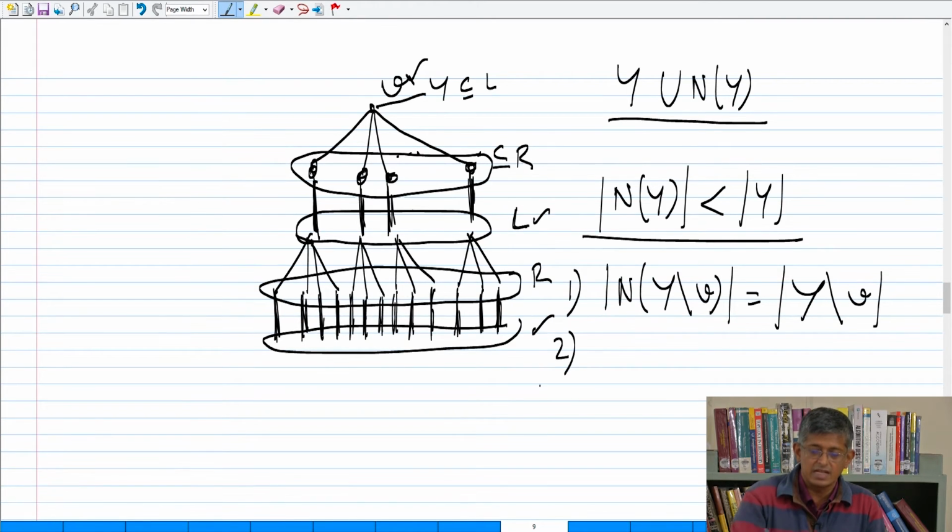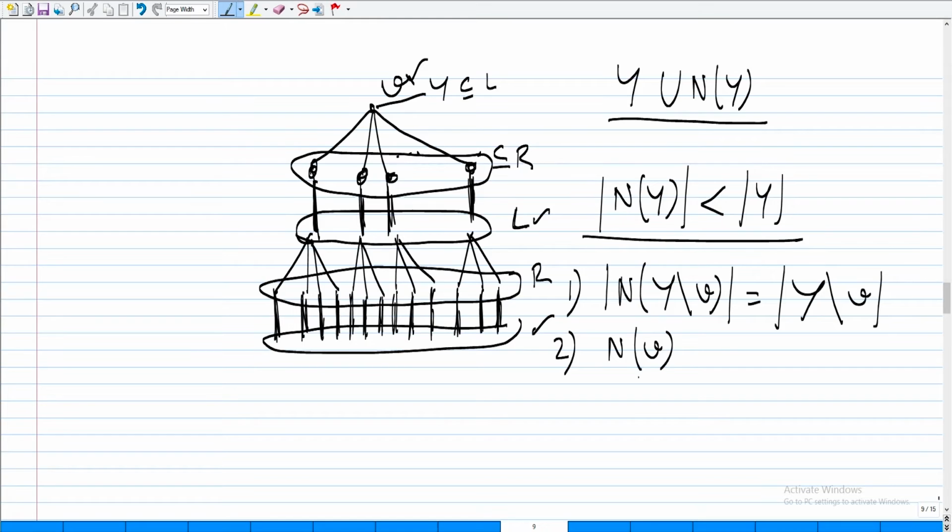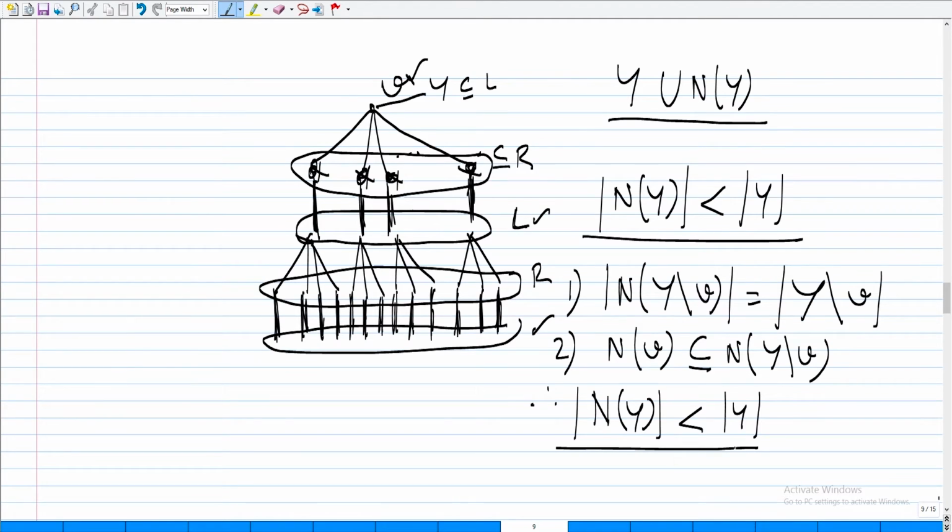The second observation is that the neighborhood of V is a subset of the neighborhood of Y minus V. So these guys are a subset of Y minus V. Therefore, the cardinality of the neighborhood of Y is less than the cardinality of Y. This is the contradiction to the premise that we started with.